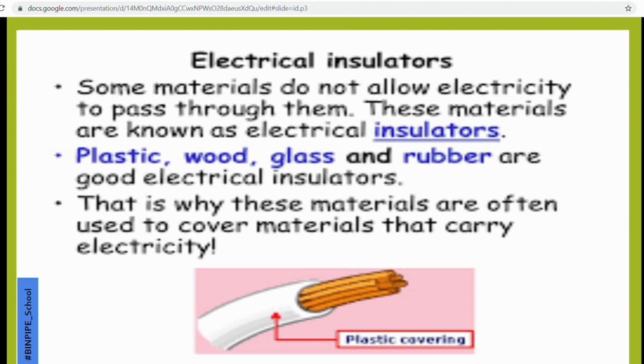So what are insulators? Insulators are materials that do not allow electricity to pass. We have plastic, wood, glass and rubber as insulators. They are good electrical devices that provide protection against electrical shocks. That is why these materials are often used to cover materials that carry electricity.